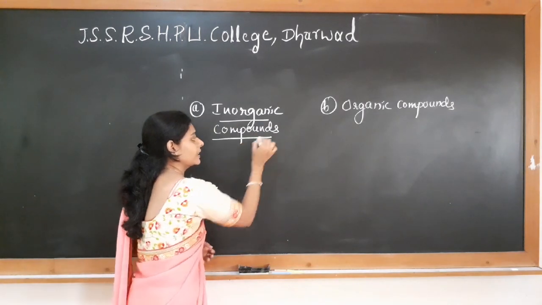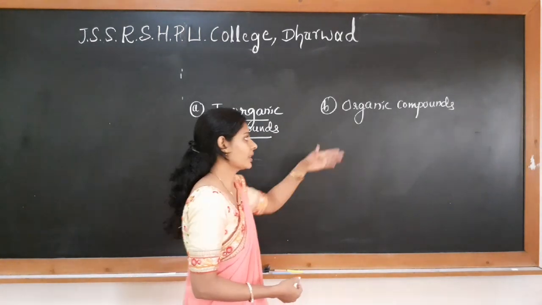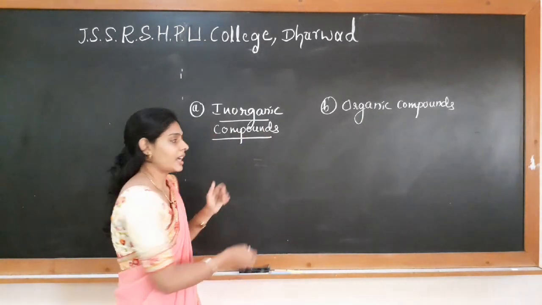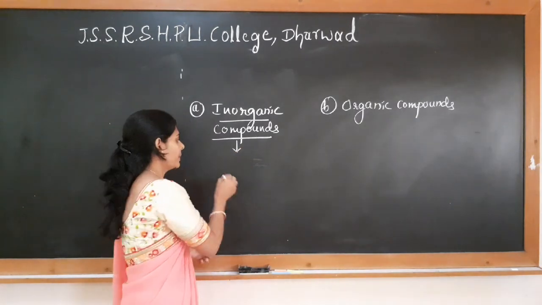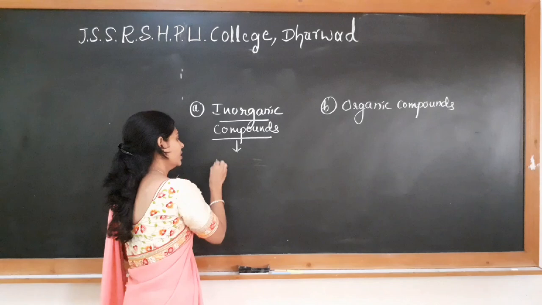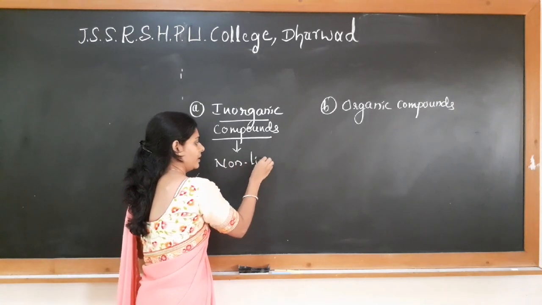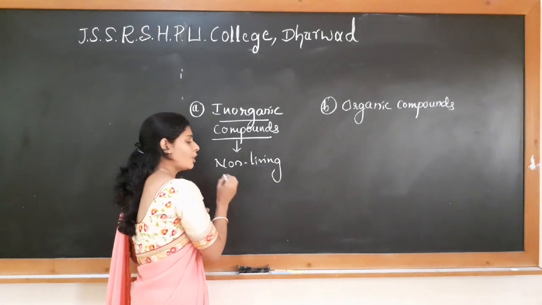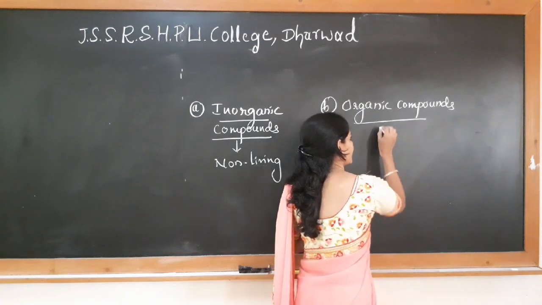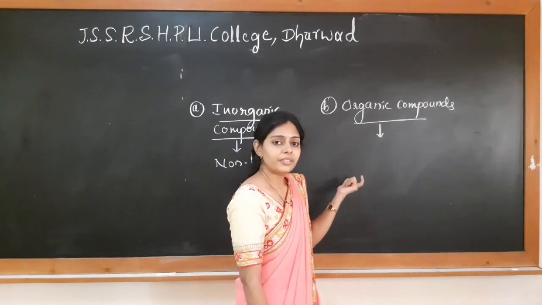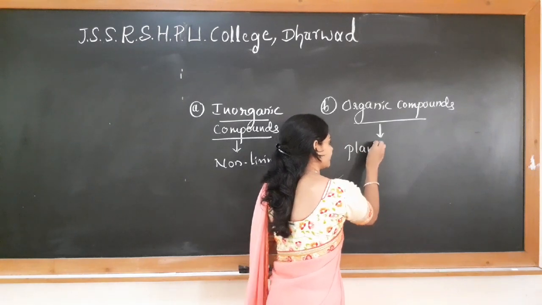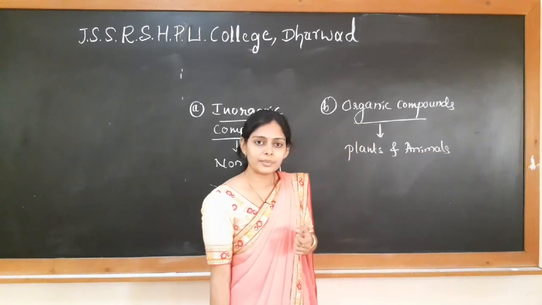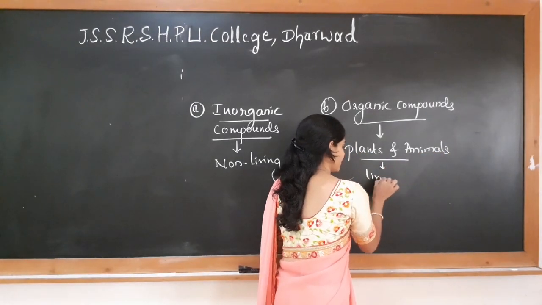Inorganic compounds are studied under the branch inorganic chemistry, whereas organic compounds are studied under the branch called organic chemistry. Inorganic compounds are the compounds obtained from minerals, rocks, etc. That is, from the non-living sources. Whereas organic compounds are obtained from living things like plants and animals, that is, from the living sources.